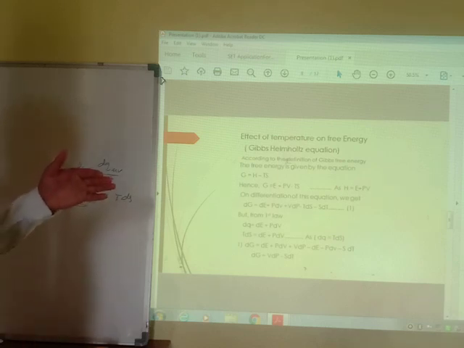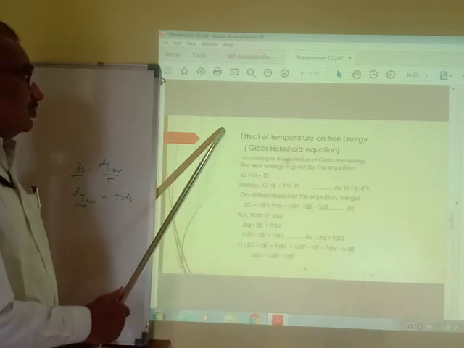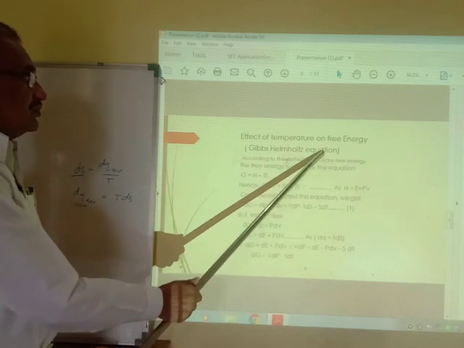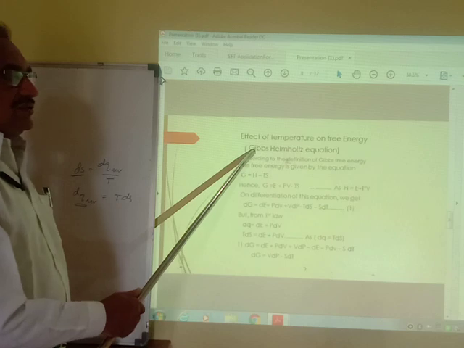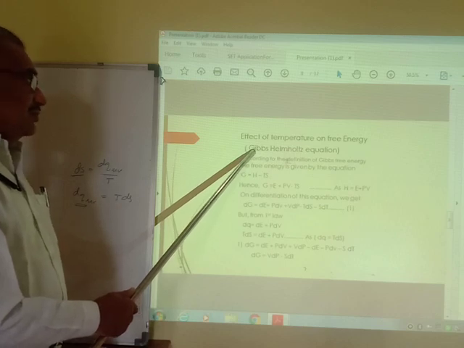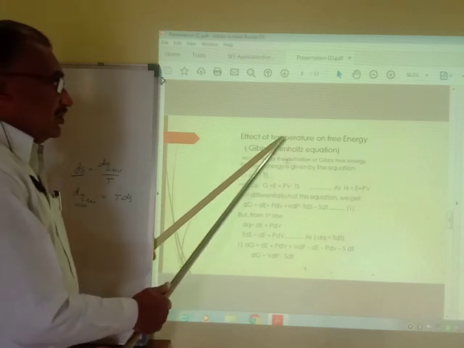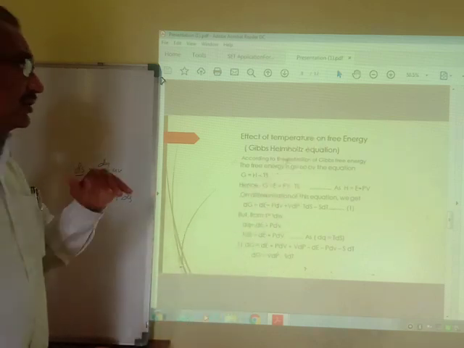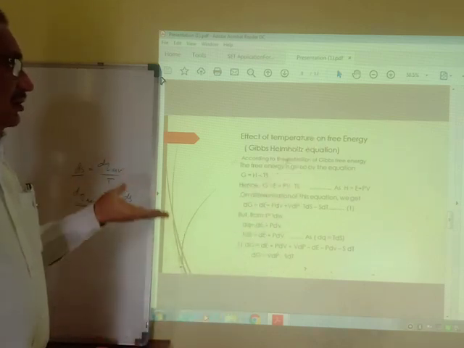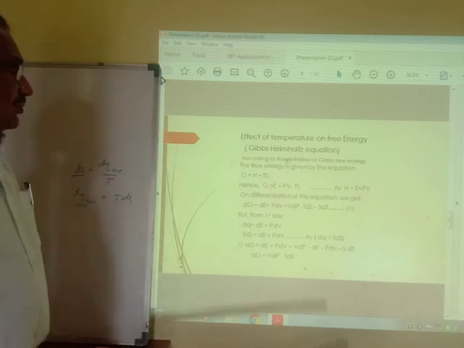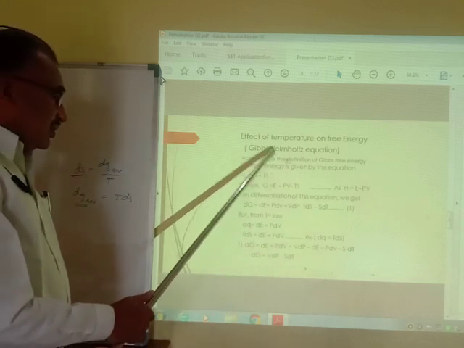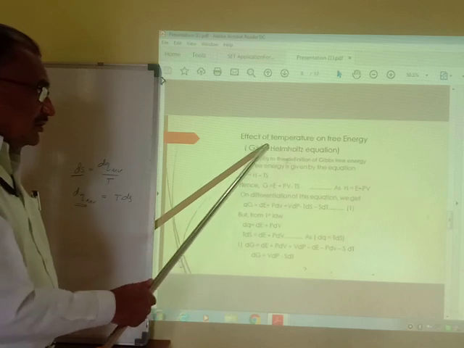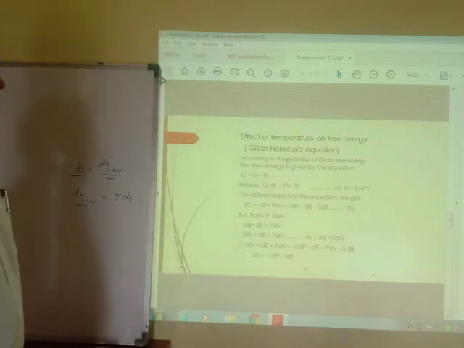Now we explain the most important equation, that is the Gibbs-Helmholtz equation. This equation we also call the effect of temperature on free energy. What is the effect of temperature on free energy? That we can study, and on the basis of this we derive the equation that we call the Gibbs-Helmholtz equation.